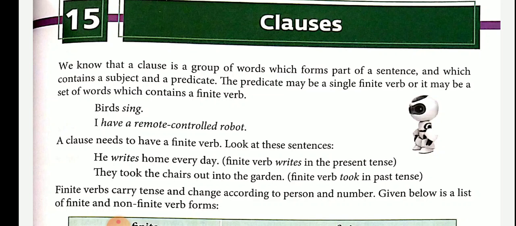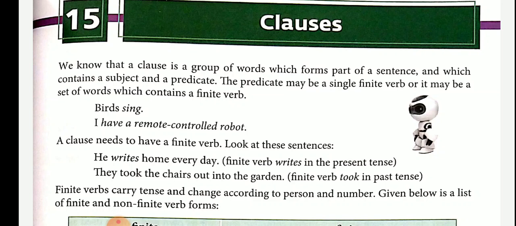Because he always keeps his word, that is a subordinate clause. It doesn't have complete sense without the principal clause. So the whole sentence has meaning only with the principal clause. That's the difference between main clause and subordinate clause. A subordinate clause doesn't have complete sense.